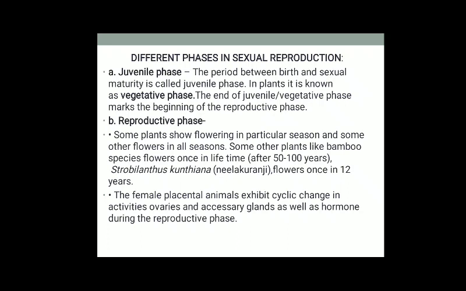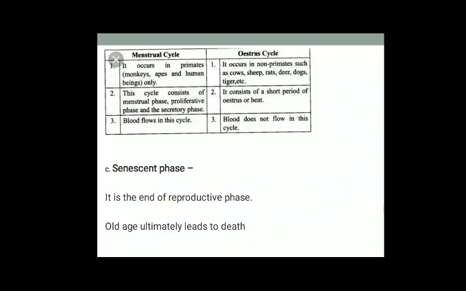Female placental animals exhibit cyclic changes in the activities of the ovaries, accessory glands, as well as hormones during the reproductive phase. This can be divided into two cycles: the menstrual cycle and the estrous cycle. The menstrual cycle occurs in the order Primates, which includes humans, monkeys, as well as apes, whereas the estrous cycle occurs in organisms that do not belong to the order Primates.